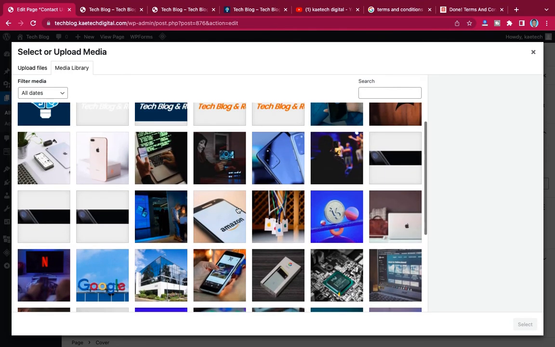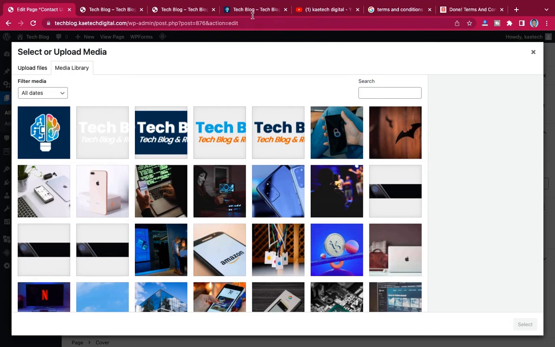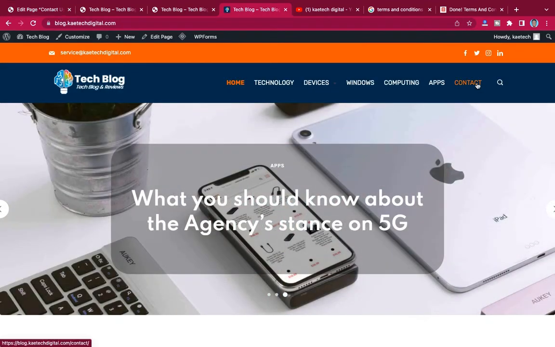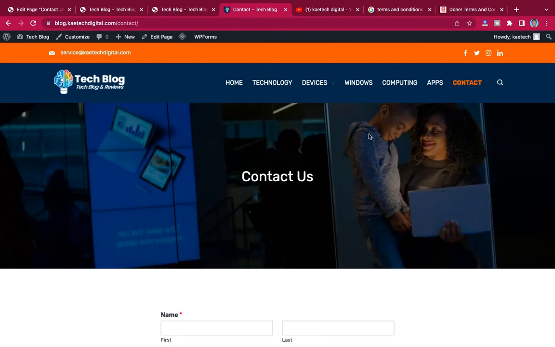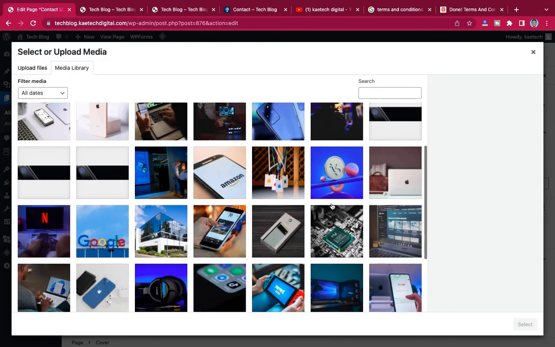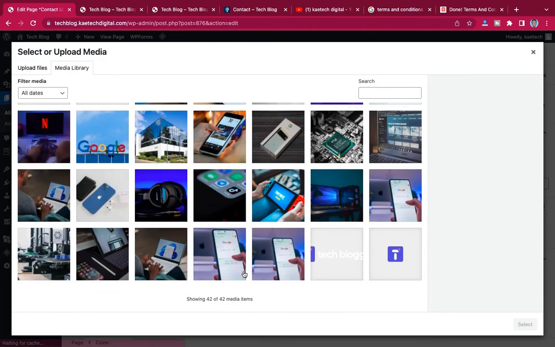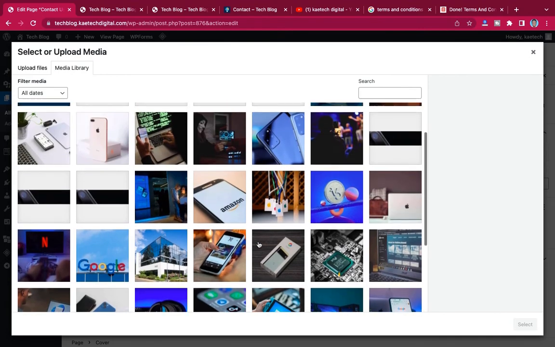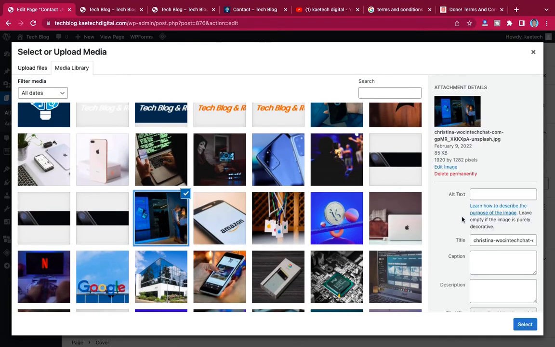Let me see the one that I used over here on the contact side. Oh, so I used this image rather. Let me see if I could find that image. I think that image is not here. Okay, yeah, this image. So let me select it, and this is the image that we're going to use.